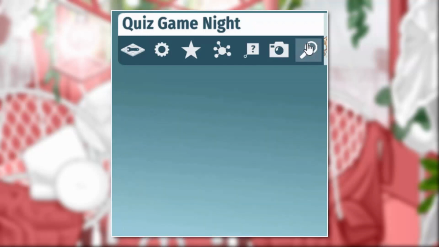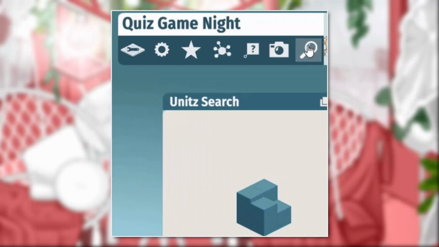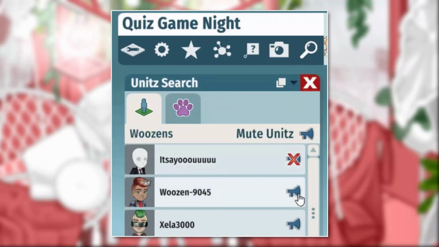Another thing that I would think would be cool is if you could kick people from your unit through the unit search, just like you can mute people here, because I feel like it would make things a little bit easier in case somebody is trolling and they're running around or hiding under people so that you can't kick them, or just so you don't have to go out of your way to look for them. You could just go in the unit search and just kick them from there. That would be very cool.